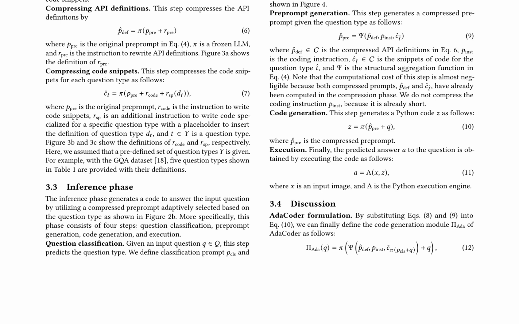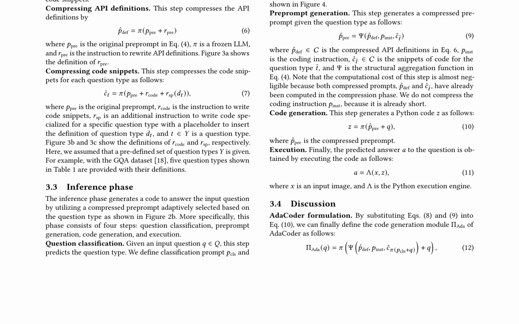Preprompt generation produces a compressed preprompt given the question type using the compressed API definitions, coding instruction, and compressed code snippets. Code generation produces a Python code using the compressed preprompt and the input question. Finally, the execution step obtains the predicted answer by executing the generated code.